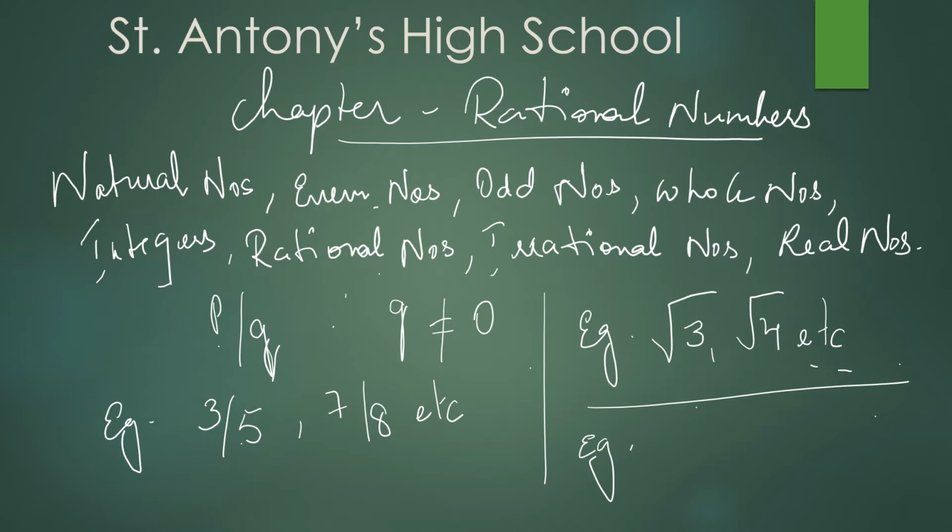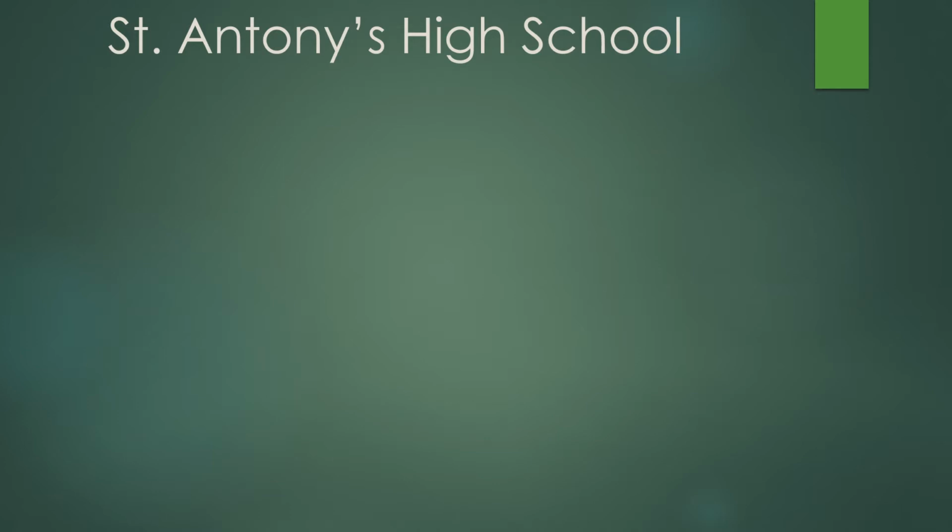Now let us pass on to examples. Now with the following examples, we will prove the different types of numbers. Now x plus 2 is equal to 13. Therefore, x is equal to 11. You know very well. What is this number?